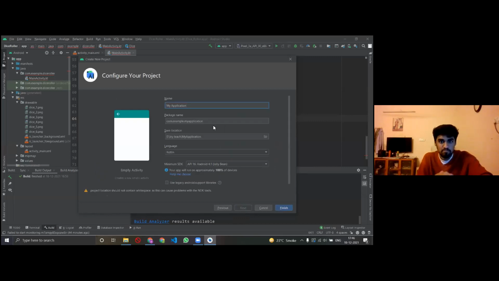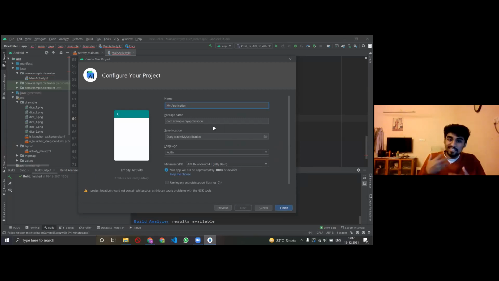Click next. Something like this would pop up, and the first thing it would ask is to write your application name, right? What do you want your app to be called, and so on. So let me tell you what we'll be doing now. We'll be making a simple dice roller app, right? We will make an app where you can roll dice.